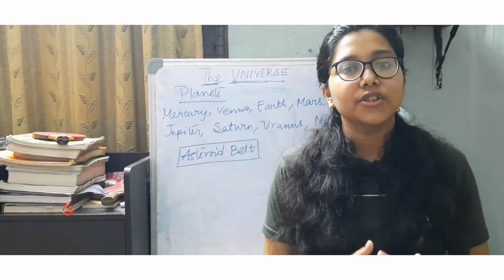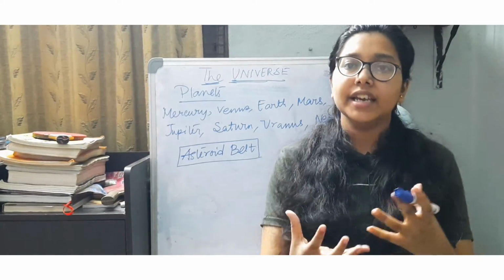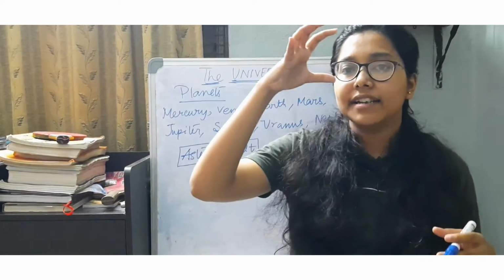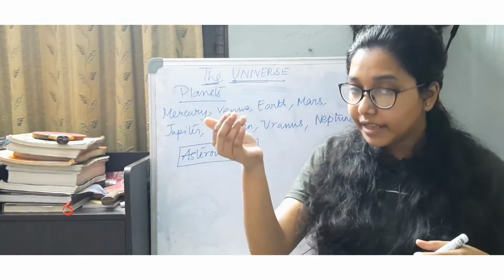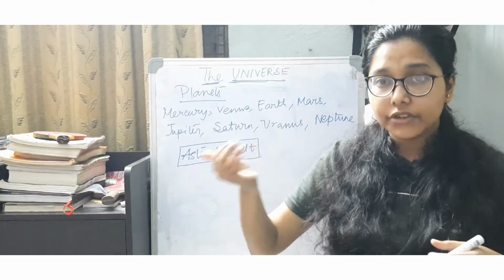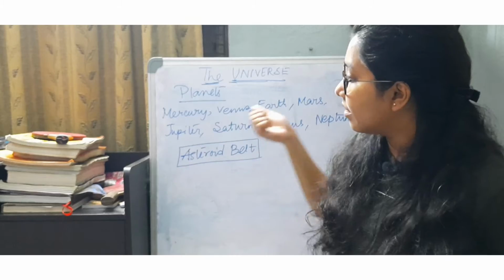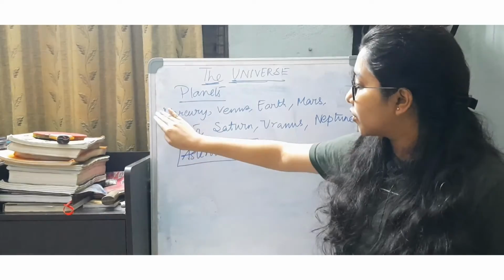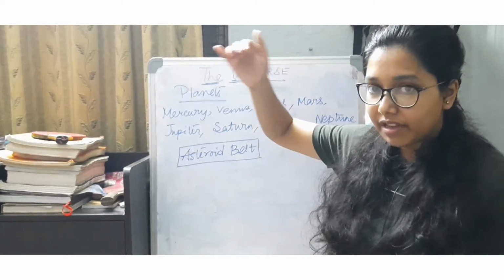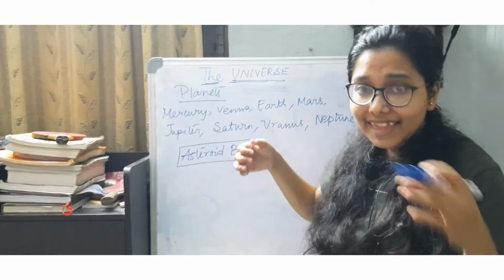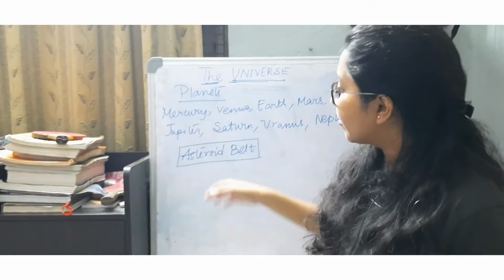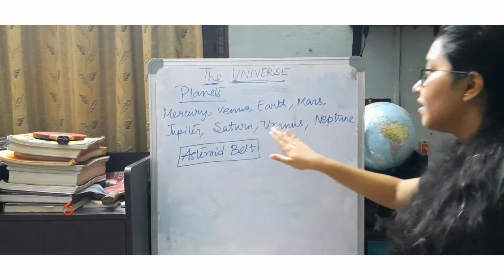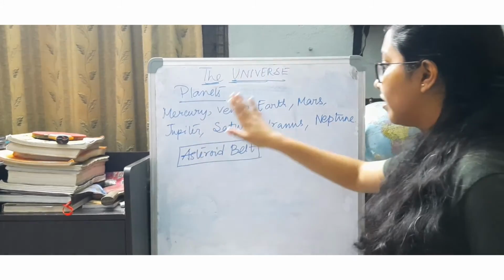Now moving to the solar system, very specifically getting our study to the solar system, if we see starting from the sun at the center, in the particular order from the distance from the sun, as you can see I have already written this so that no time is taken for writing it. From the minimum distance from the sun, in ascending order of distance, the planets have been written here: the nearest planet to the sun is Mercury, then comes Venus, then Earth, Mars, Jupiter, Saturn,